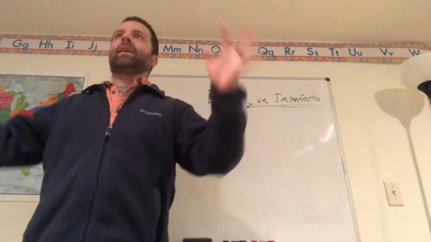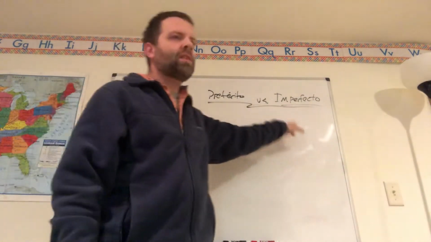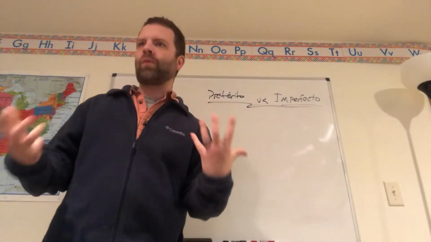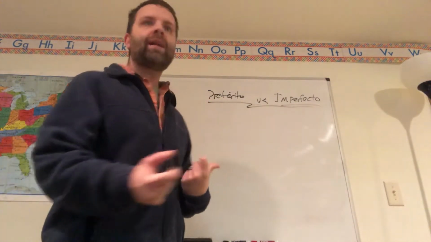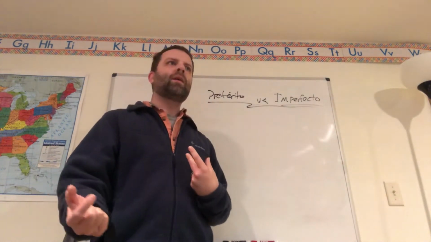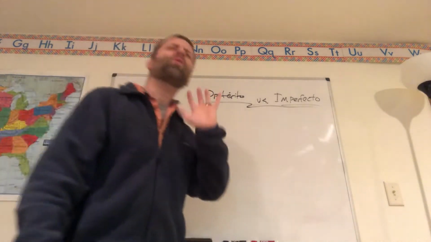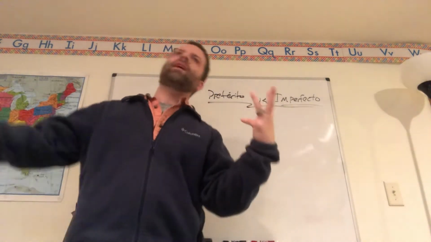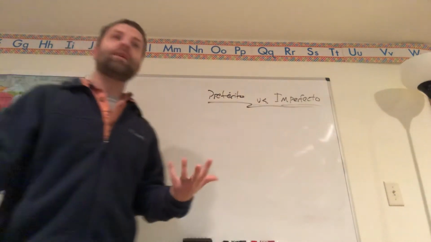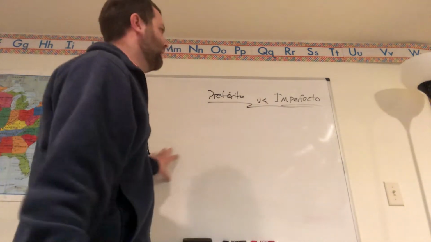First off, in case you are confused about even what that means, remember there are two different forms of the past tense in Spanish. Pretérito is what we worked on for a really long time before the quarantine. Those verb endings sound like é, aste, ó, amos, asteis, aron, or í, iste, ió, imos, isteis, ieron for the IR verbs. They had a whole crap ton of irregular verbs. That's where we had the Twinkle Twinkle song: traje, tuve, puse, fui, and so on. So all those irregular verbs with the preterite.